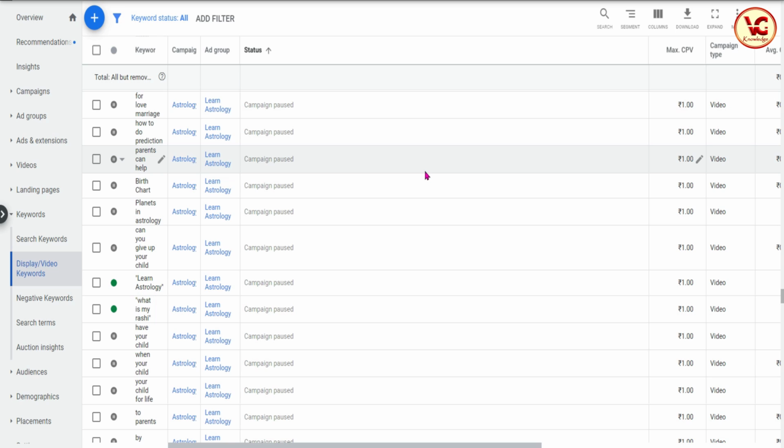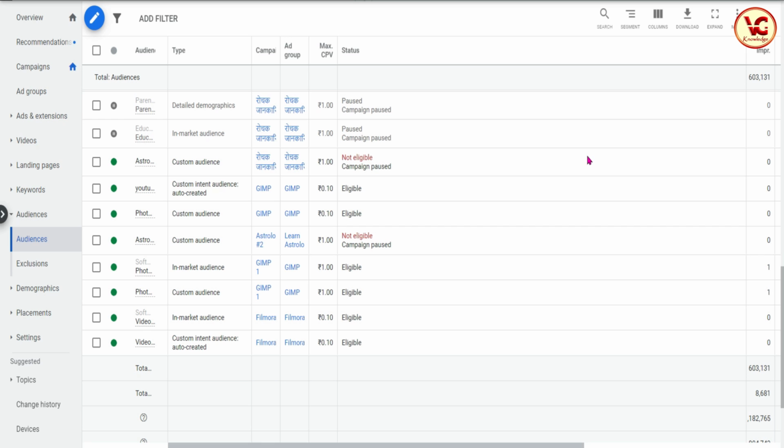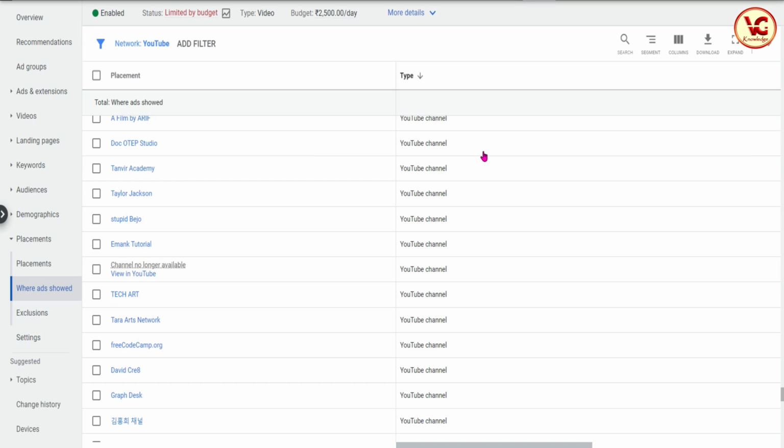There are three types the way we can enter keywords. First is broad, phrase, exact, and there is one more type we can enter, that is between phrase and exact. Okay, the next one is audience. See what the status of the audience is, whether not eligible or any other status is creating an issue. Next is where the ad should be placed.